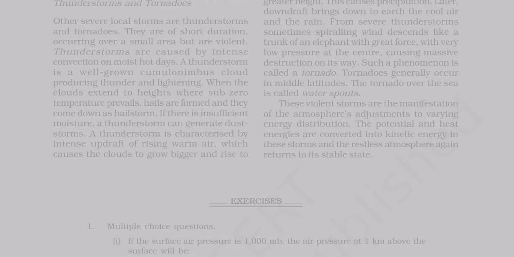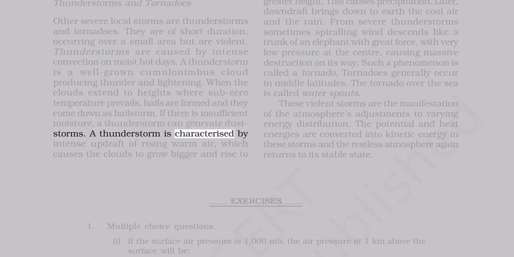Thunderstorms and tornadoes. Other severe local storms are thunderstorms and tornadoes. They are of short duration, occurring over a small area, but are violent. Thunderstorms are caused by intense convection on moist hot days. A thunderstorm is a well-grown cumulonimbus cloud producing thunder and lightning. When the clouds extend to heights where sub-zero temperature prevails, hails are formed and they come down as hailstorm. If there is insufficient moisture, a thunderstorm can generate dust storms.